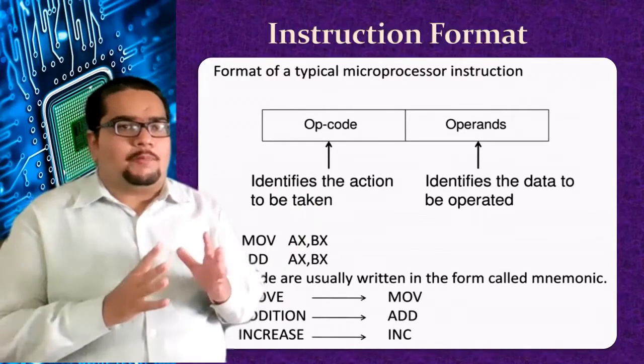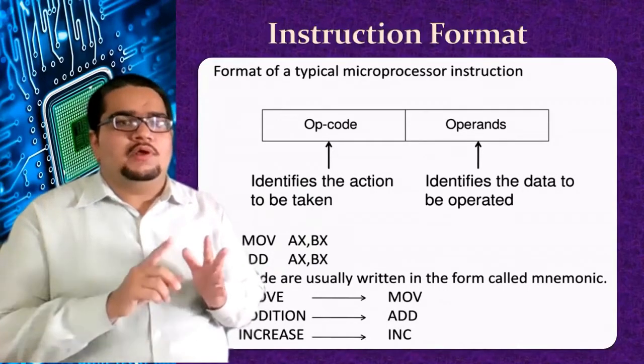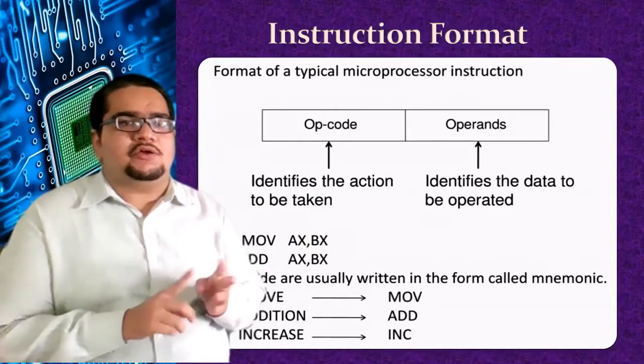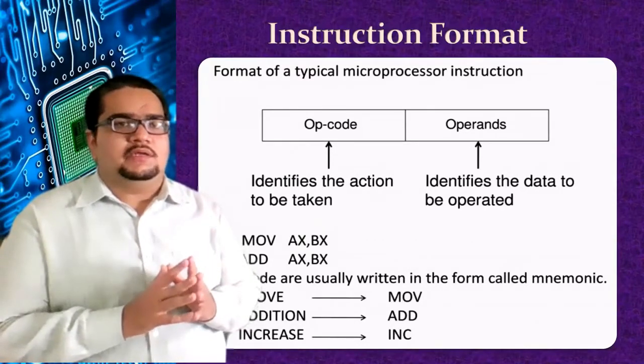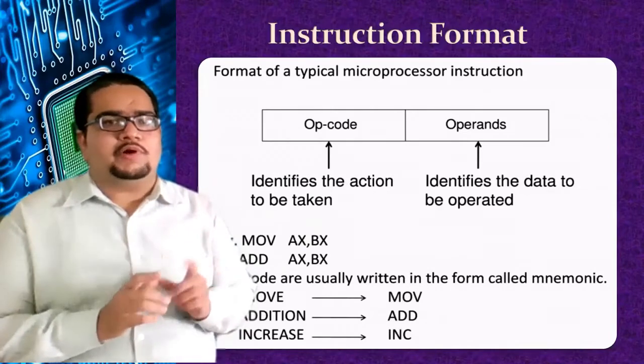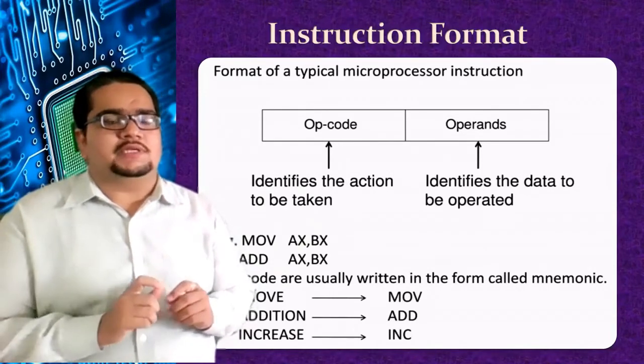So opcode is an operation code. Exactly what operation you are performing, whether it be a move, adding, subtracting, incrementing or shifting. All such operations will be coded in binary. So opcode is the code of that operation.